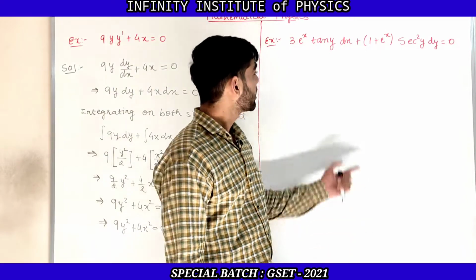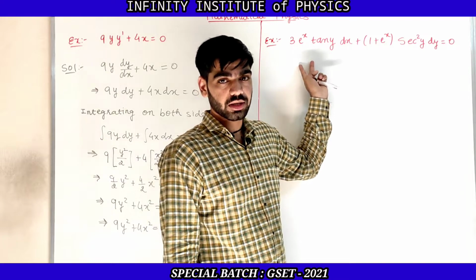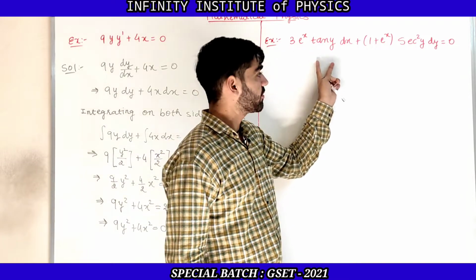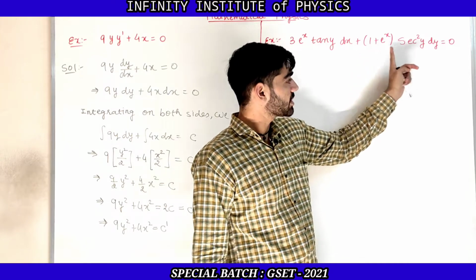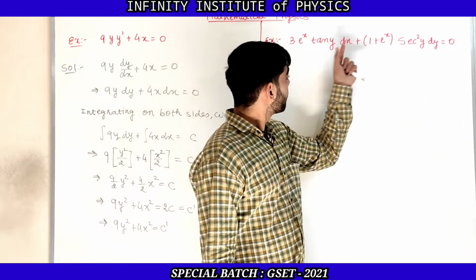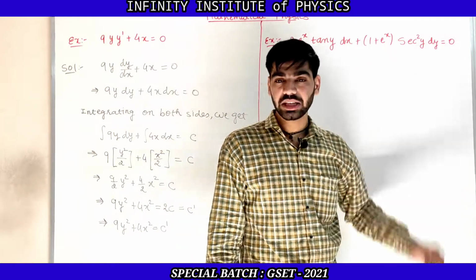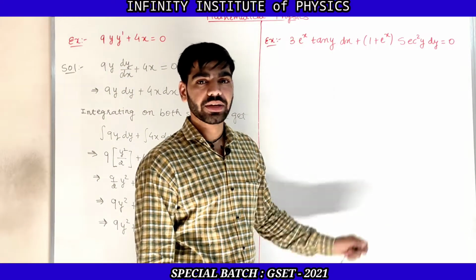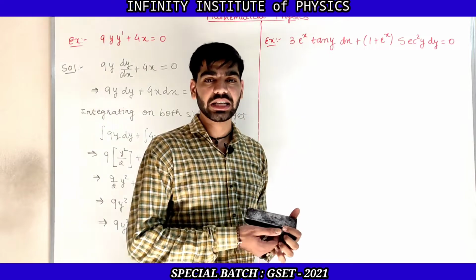So now here we can see that with respect to dx we have two functions, a function of x as well as a function of y, and also with dy we have two functions, a function of x and a function of y. So now we need to remove the function of y with dx and the function of x with dy. So what we have to do is divide the equation by tan y into 1 plus e raised to x.